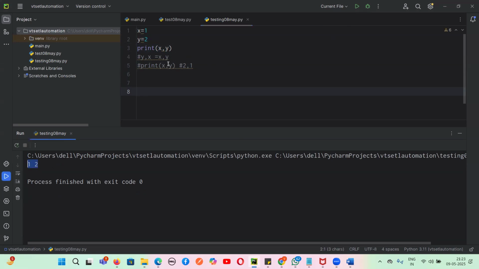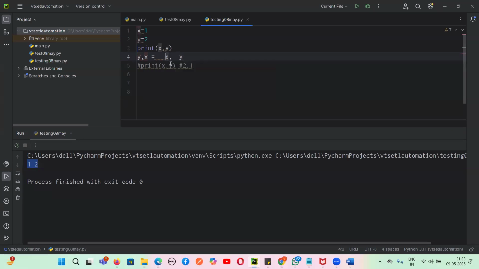Clear. Now, I have to swap the numbers, okay? That means x value should go to y and y value should go to x. So Python has a feature that we can directly assign the values. So I have taken the value x comma y here. See here, x comma y. Now this x value, I am passing to what? I am passing to y. Am I clear? Yes or no, guys? This x value I am passing to y, and this y value I'm passing to x. Yes or no, guys?